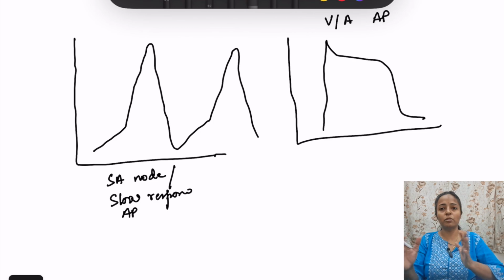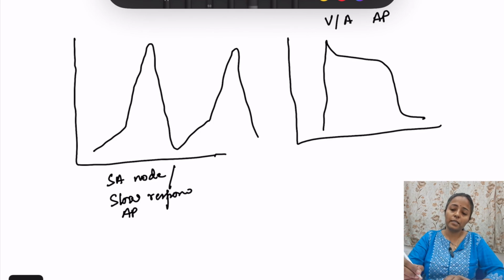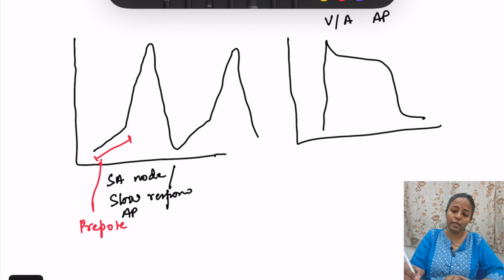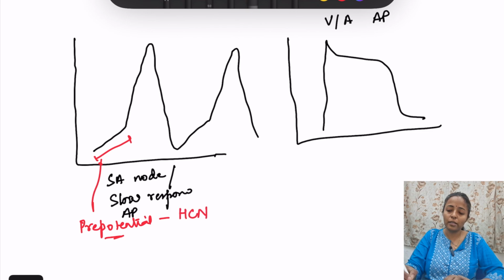तो इसमें some things you should remember. First thing is that this SA node action potential, this phase, this is known as prepotential, and it is due to two aspects. One is the HCN channels, okay, and second is T-type calcium channel, transient calcium channel. HCN channel से sodium will enter.